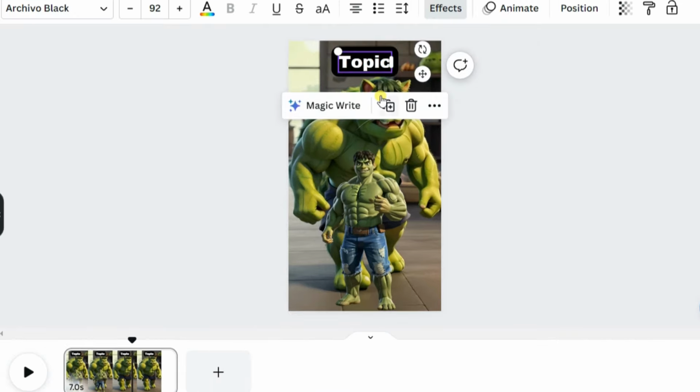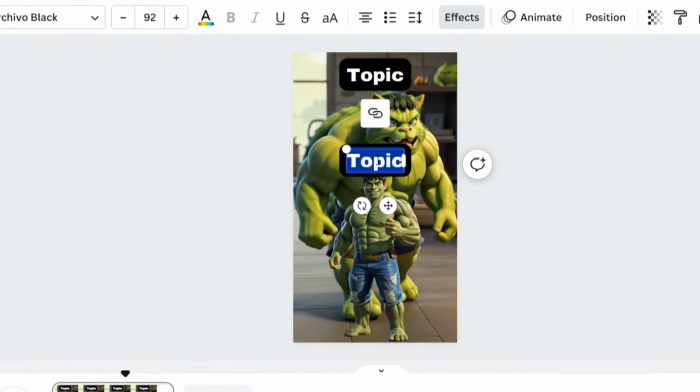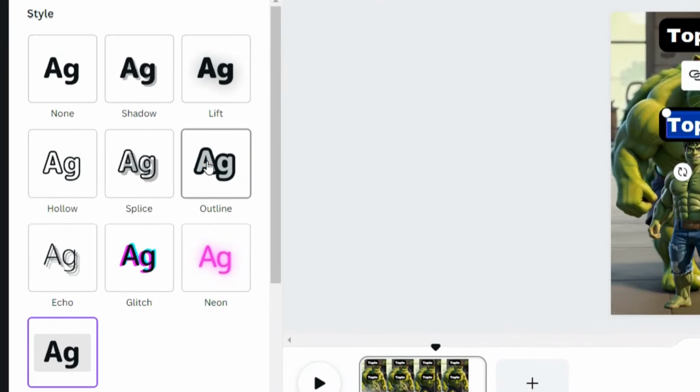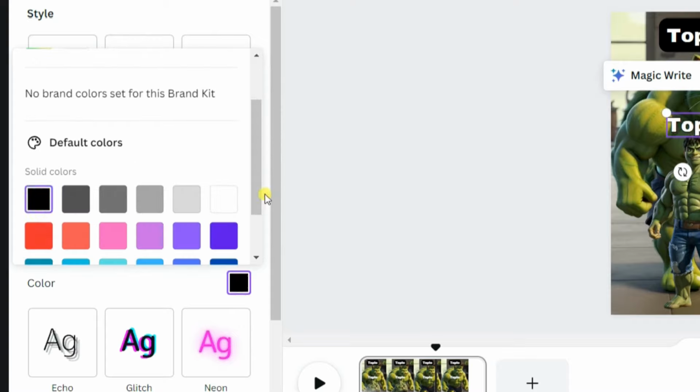Now duplicate this text and drag it down. This will be our first part text. Double-click on the text, then go to the Effect option. Select the Outline option, choose black color and set the thickness to 90% for improved readability.